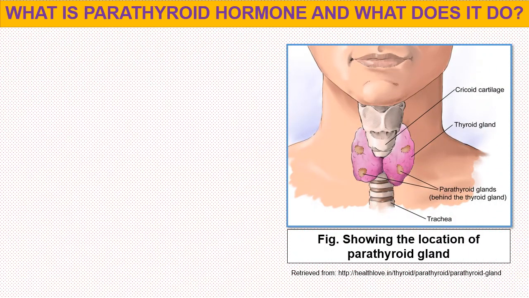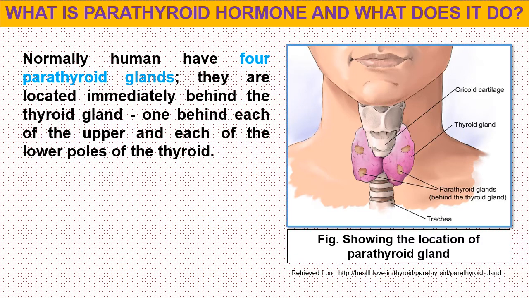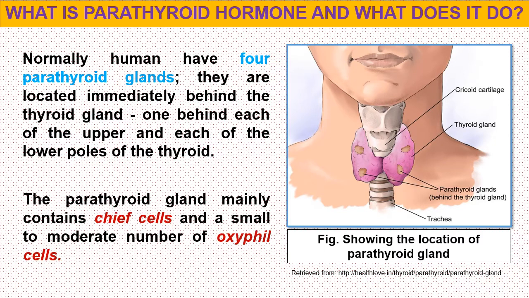What is parathyroid hormone and what does it do in calcium homeostasis? Normally, humans have 4 parathyroid glands. They are located immediately behind the thyroid gland, one behind each of the upper and each of the lower poles of the thyroid, as shown in the figure. The parathyroid gland mainly contains chief cells and a small to moderate number of oxyphil cells.